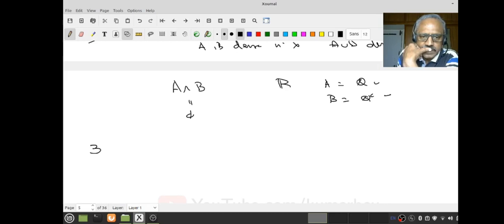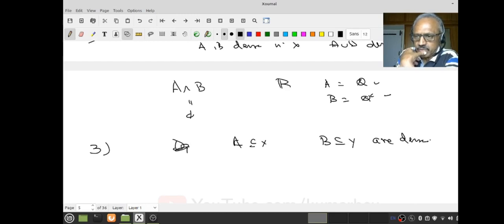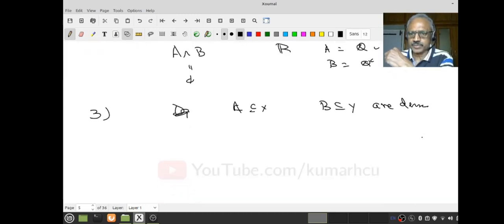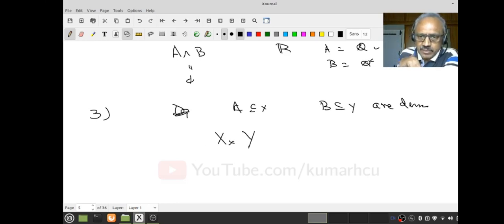And the third thing, suppose A in X and B in Y are dense. X and Y are topological spaces, A and B are subsets of X and Y respectively, and they are dense subsets. Then, do you remember we had already defined in our examples how to define a topology on X cross Y, right? What are the simplest open sets?